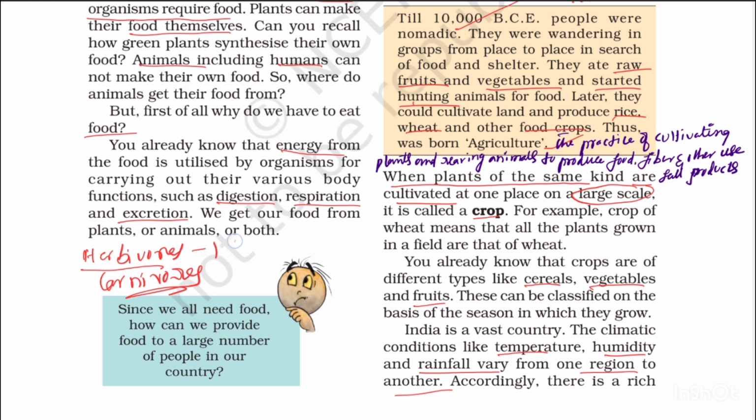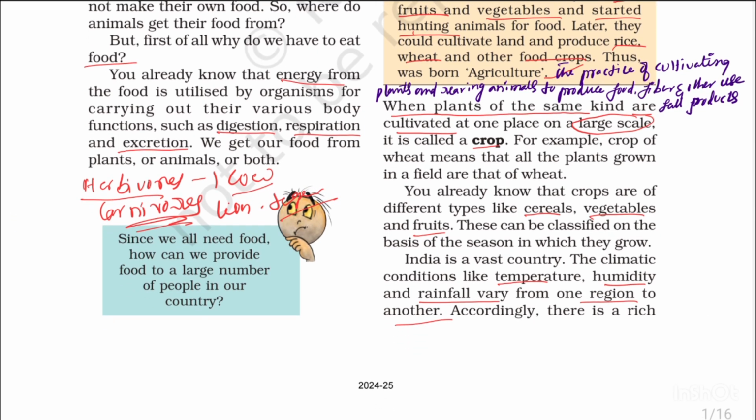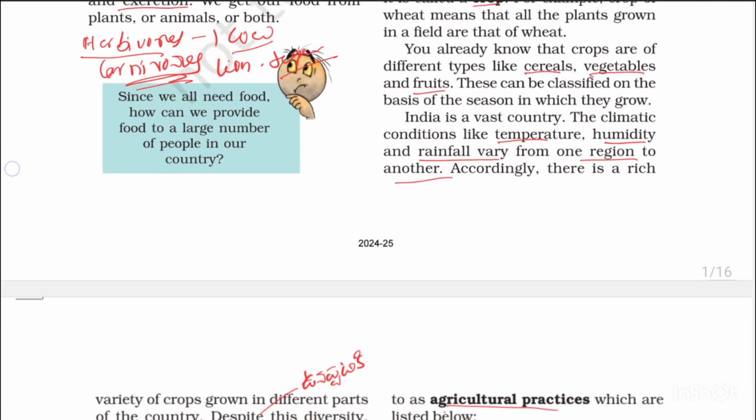Herbivores, for example, cow, eat only grass. Carnivores, for example, lion, tiger, etc. Since we all need food, how can we provide food to a large number of people in our country?